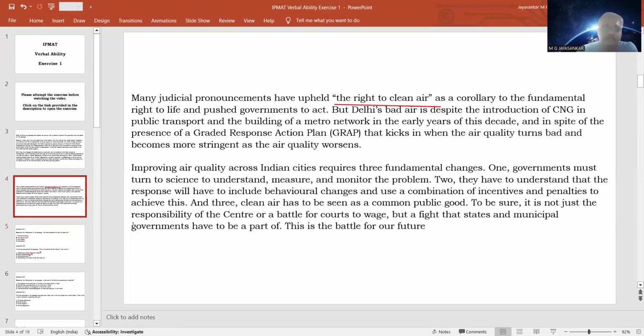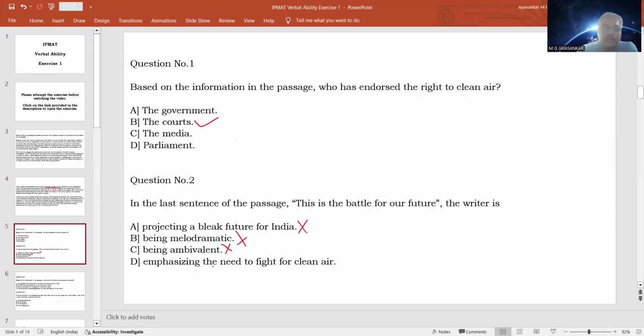Option D, emphasizing the need to fight for clean air. This is what the author says in this particular paragraph, where he says that we need to do some fundamental changes. Three approaches need to be done. One, government should make use of science. Second, they have to implement a carrot and stick policy. That means they have to give both incentives as well as penalties to reduce the problem. And third, all machinery should be involved in reducing the problem instead of thinking that it is just a problem of the union government. So this is the three-pronged approach. So he is talking about the need to fight for clean air, and that is the right answer here. So this is a very clear answer.